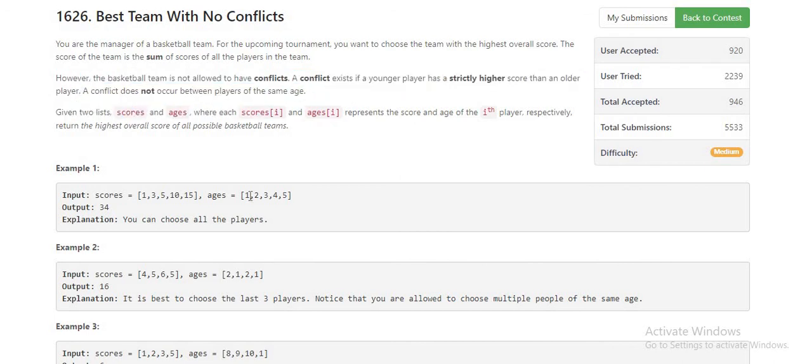It means that if you pick a player whose age is lesser but whose score is higher than the experienced player's, for example, if player 1 has age 1 and score 15, and there is a player whose age is 2 and his score is, let's say, 20, so if you consider player 2 as younger, that would create the conflict.